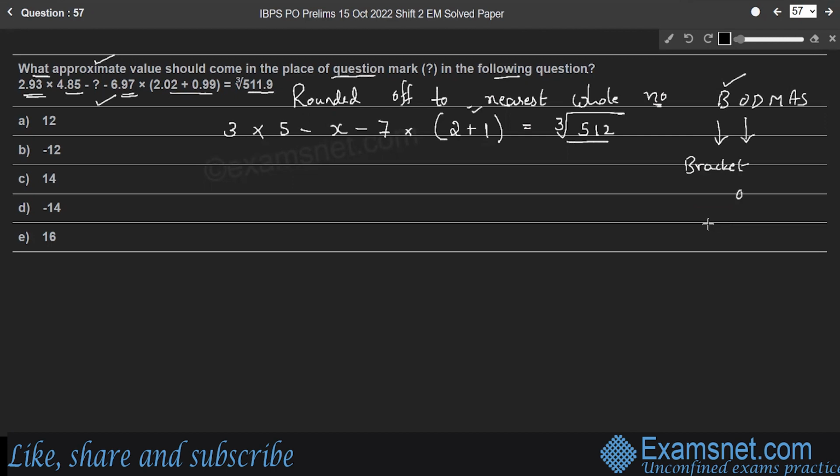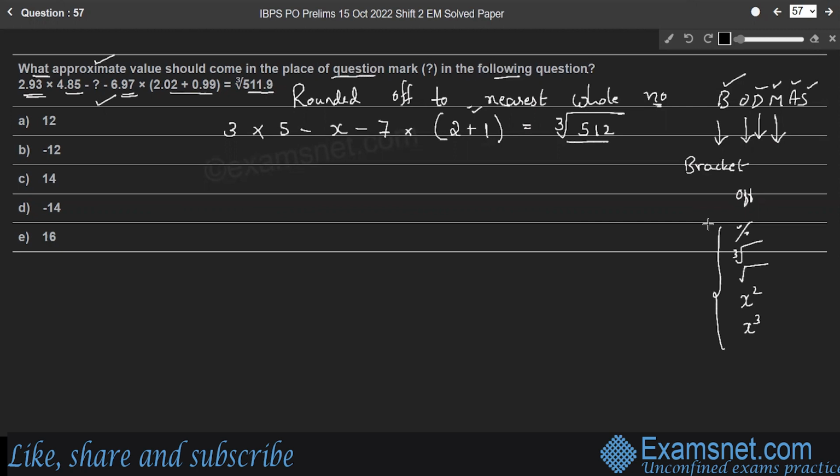Then of part. Of means whenever there is a cube root of or square root of or percentage, square of or cube of, such parts are there in the question, so solve that first, right? After removing the bracket, then comes division, then multiplication followed by addition and subtraction.